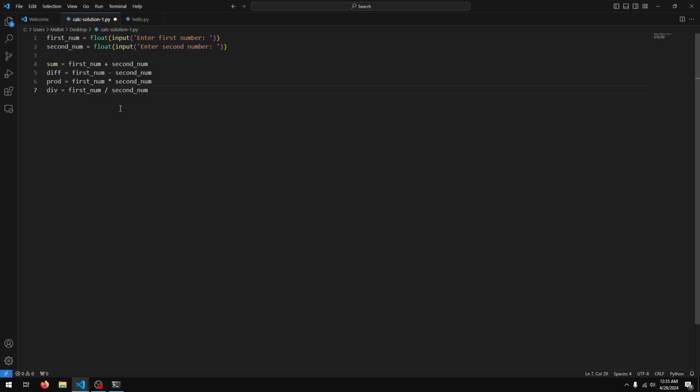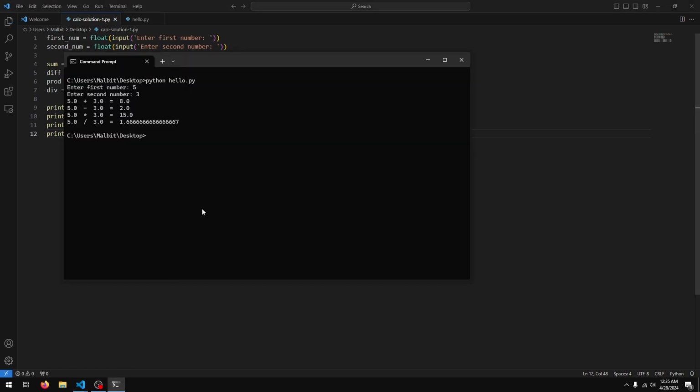Okay, cool. And let's print this out. So I'll just say first_num, then comma, we'll add a plus here, second_num, equals, and I'll say sum, and I'll just copy this over for the others. So I'll change the operators and the variables for the actual calculation. This is div. Okay, cool.